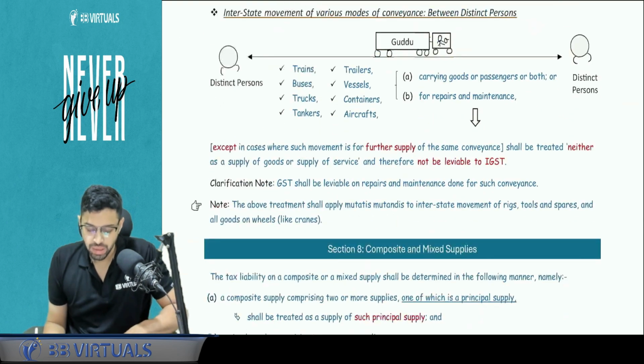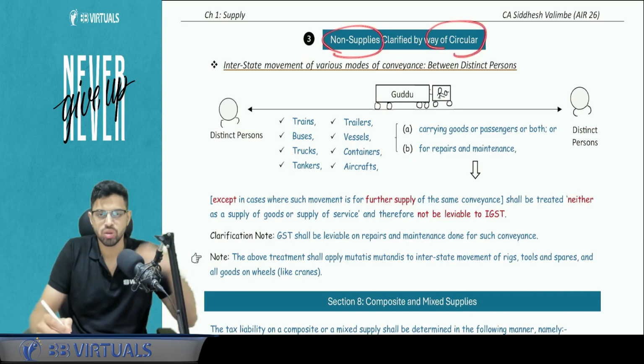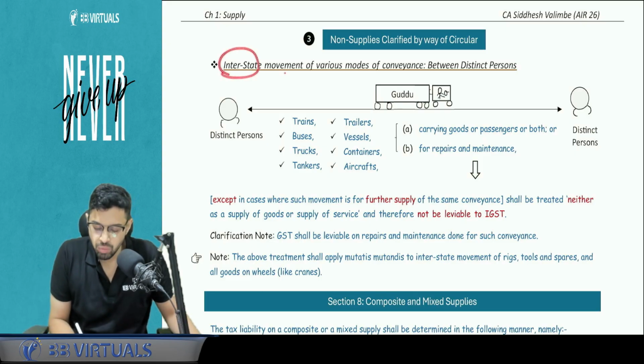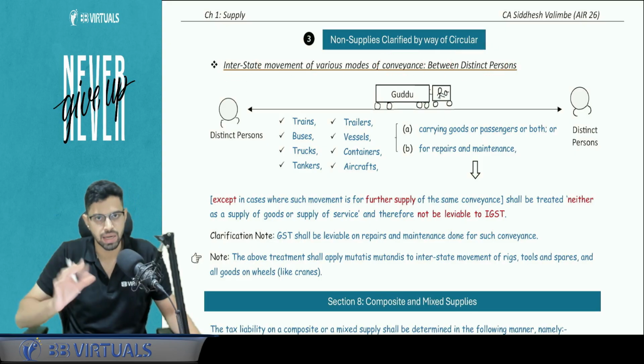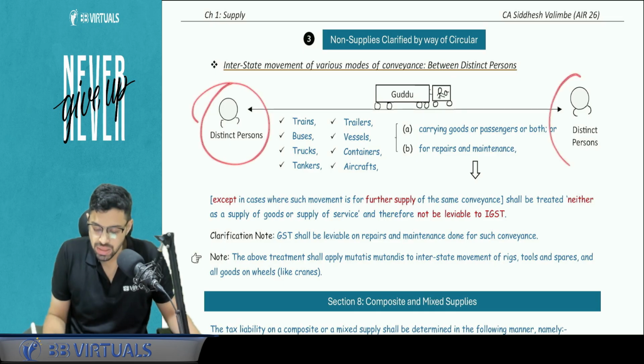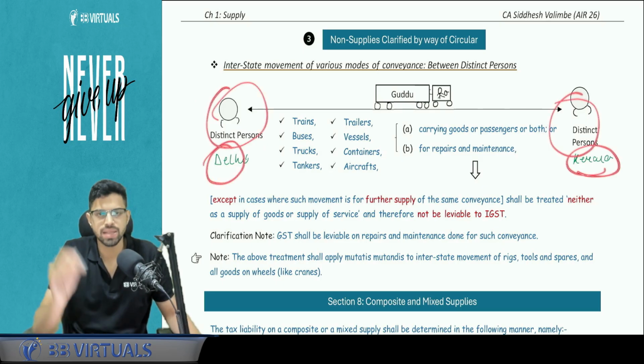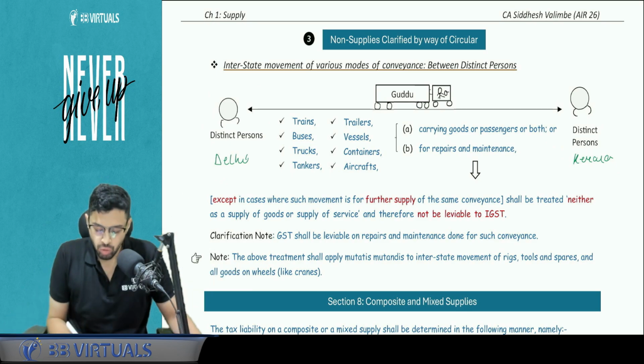Okay. Now, there was another non-supply by way of circular. So three things with respect to non-supply: notification, Schedule 3, and circular. Now what is happening in the circular? They have written here: interstate movement of various modes of conveyance between distinct persons. Let's understand this. There is a distinct person in state A and state B. Let's say he is in Delhi, and there is a distinct person in, let's say, Kerala. Now there are two states. Yes, distinct persons, both are, let's say, registered. Now what happens is that this person sends a conveyance containing goods, people, passengers, or for the purpose of repair and maintenance.